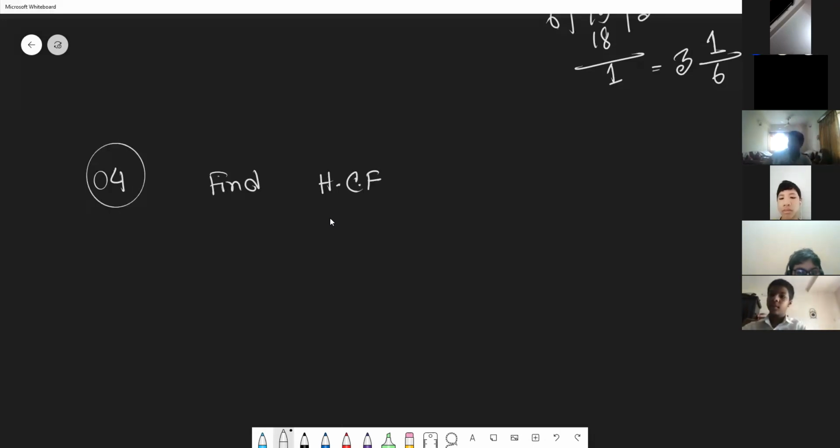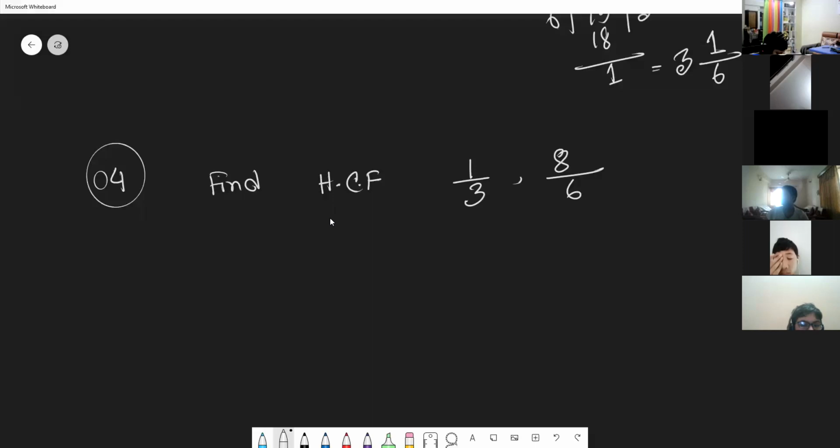Find the HCF of 1/3 and 8/6. Please do not say the right answer. In the comment section, you can write your answer or you can raise your hand. First step, you have to know the rules of HCF. No direct answer, I have said. Please do not say the right answer.